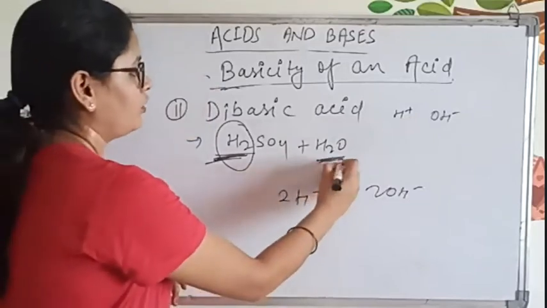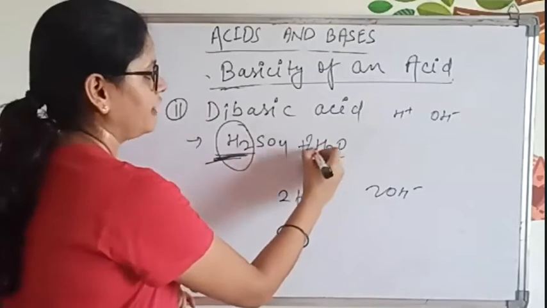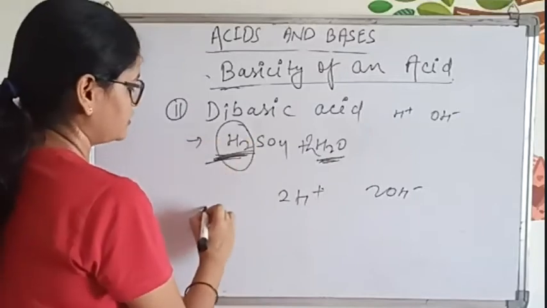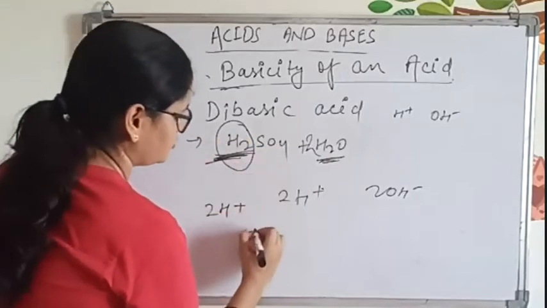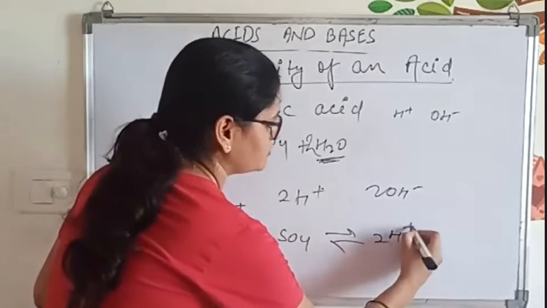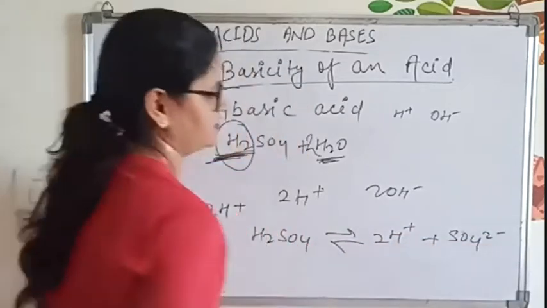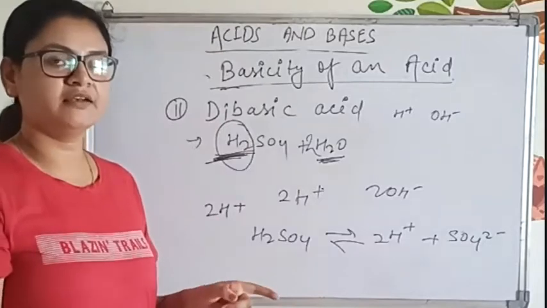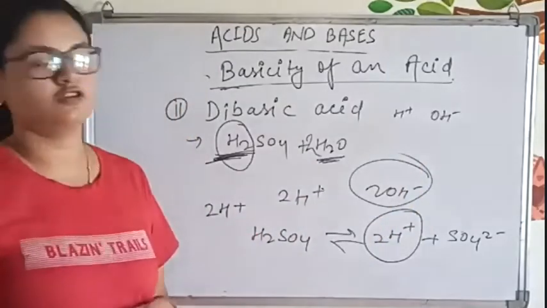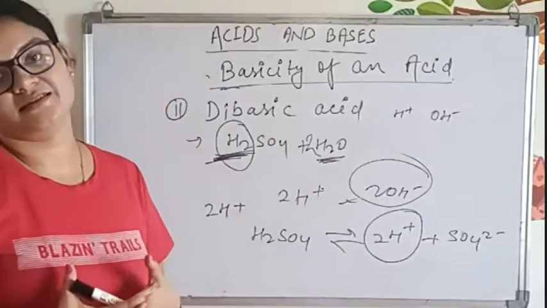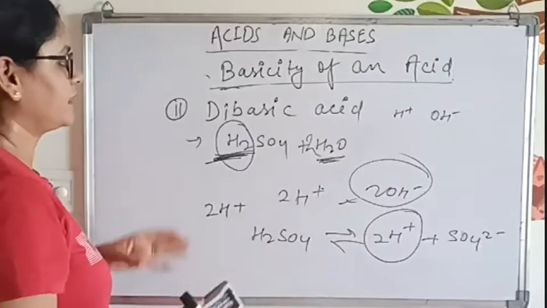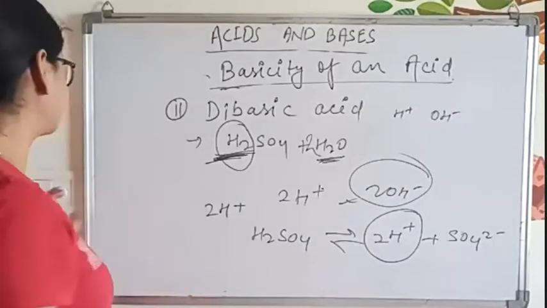Yes, ma'am. Now, if we balance the reaction, we have to take two molecules of H2O because H2 means 2H plus. When we break H2SO4 in the solution, we get 2H plus and SO4 2 minus. Is it clear? Everyone? Yes, ma'am. So now this 2H plus will combine with 2OH minus ion in the solution, and it will get neutralized. Clear? So this is dibasic acid. Can anyone tell me what is tribasic acid?